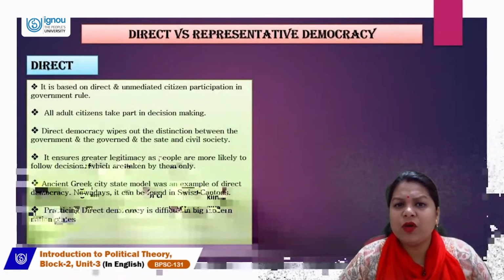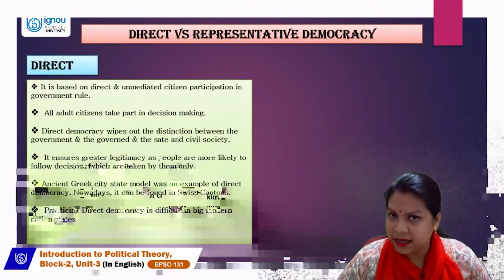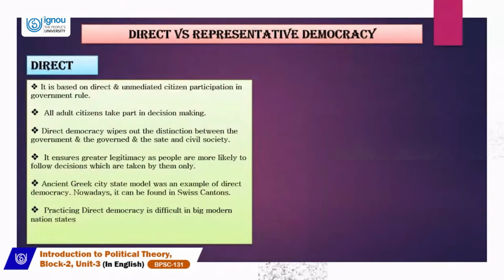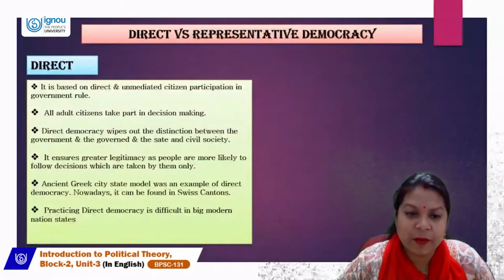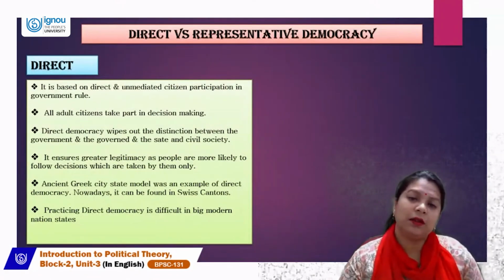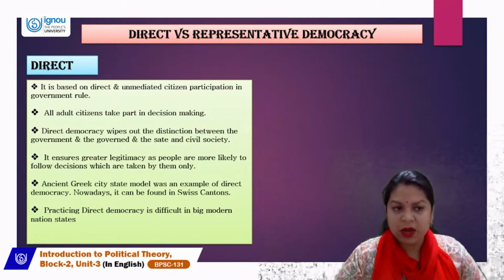Now let's see what we mean by direct versus representative democracy, starting with direct democracy. Direct democracy is based on direct and unmediated citizen participation in the government rule. So what does direct democracy mean? Where there is unmediated citizen participation while voting and in government rule.